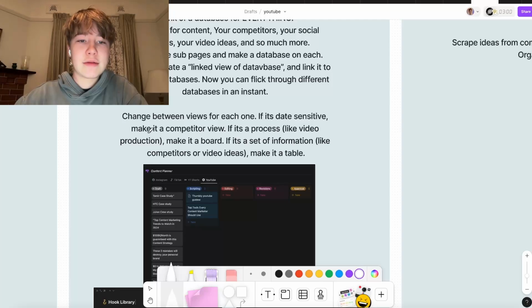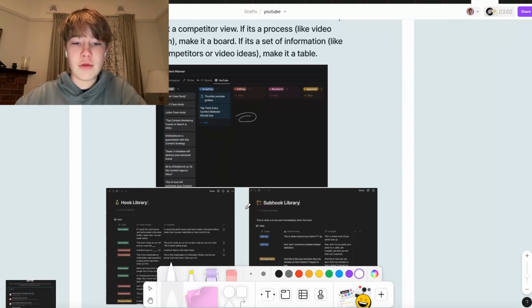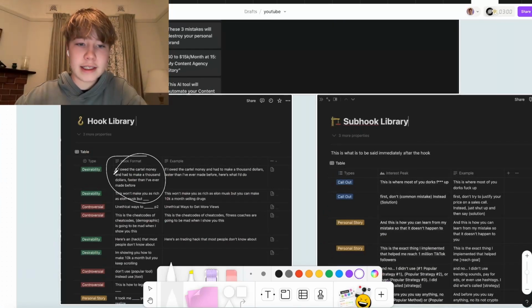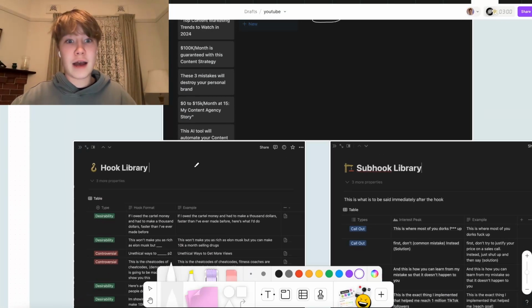If it's data sensitive, like a competitor view. If it's a process, like a video production, then make it a board like this. If it's a set of information, like competitors or video ideas, then make it a table, right? So this one would be an example of a table database. And so I literally did it for everything.